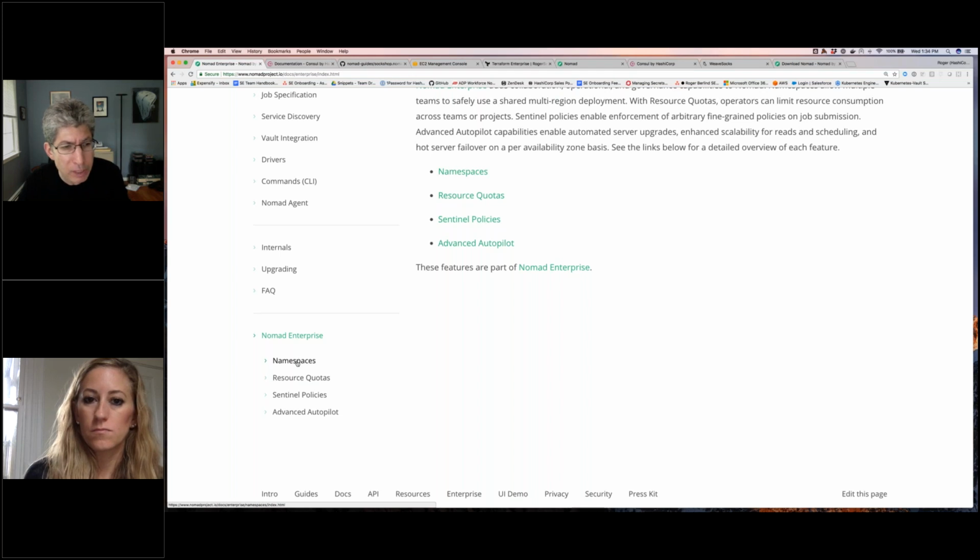But what we actually call out specifically as enterprise features are namespaces, resource quotas, something called Sentinel policies, and something called advanced autopilot. Advanced autopilot is more of this functionality to do rolling deployments of Nomad itself and upgrades and things like that. Namespaces is designed for multi-tenancy, so you can have multiple organizations or multiple teams using the same Nomad cluster without interfering with each other. And resource quotas let you restrict how much memory and CPU across the various Nomad client nodes particular jobs or particular namespaces can use.